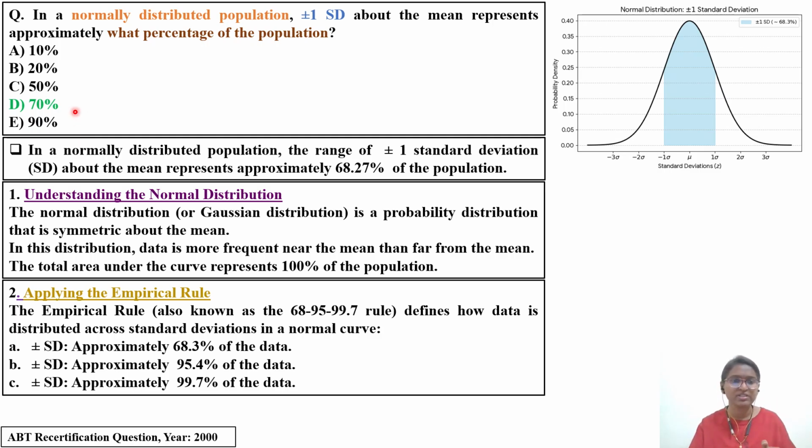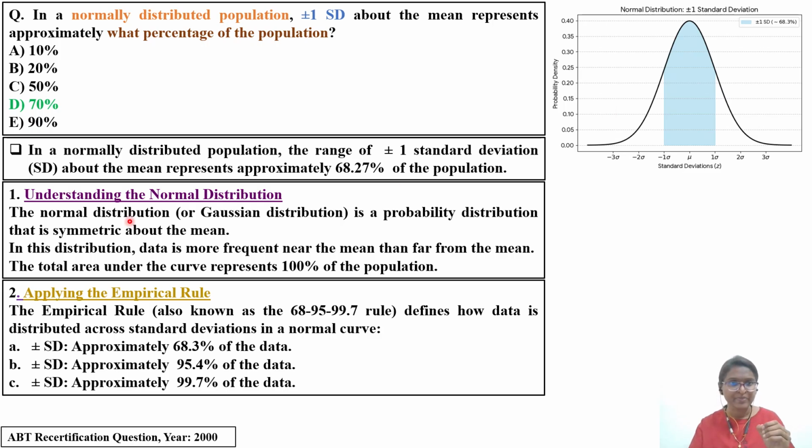How the concept works, we will see now. In a normally distributed population, the range of plus or minus 1 SD about the mean, as in the question also, represents approximately 68.27% of the population. How we are getting the 68.27, that we will see now. To understand this, first let us understand what this normal distribution is. As I told you, if it is neither skewed towards left nor towards right, this is the average, this is the mu, the standard deviation, and it is equally distributed throughout the population.